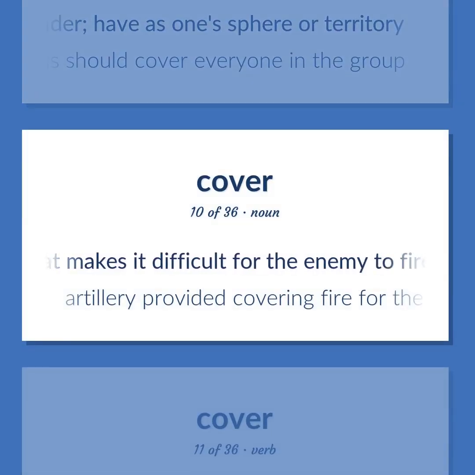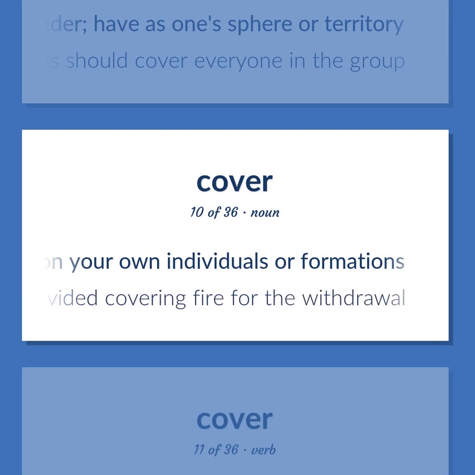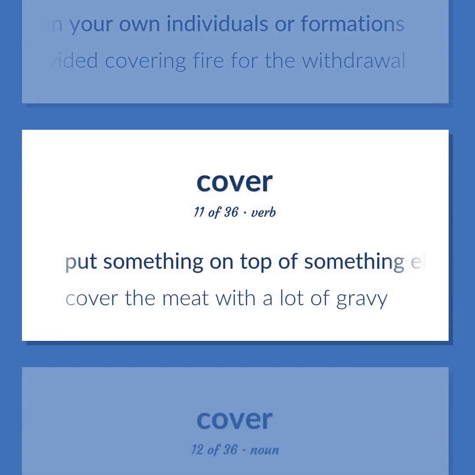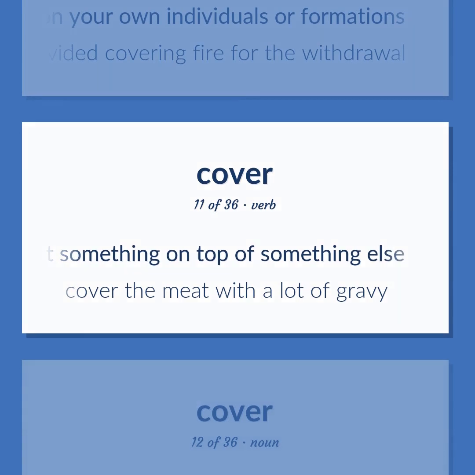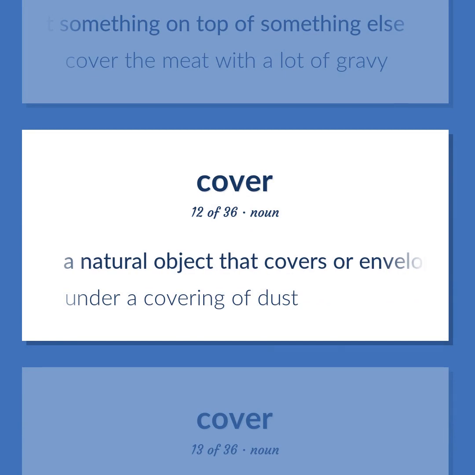Fire that makes it difficult for the enemy to fire on your own individuals or formations. Artillery provided covering fire for the withdrawal. Put something on top of something else. Cover the meat with a lot of gravy. A natural object that covers or envelops. Under a covering of dust.